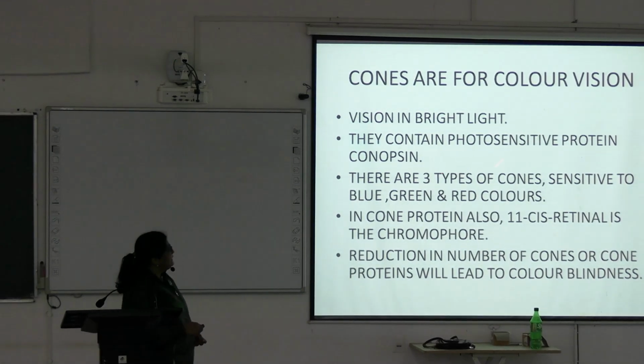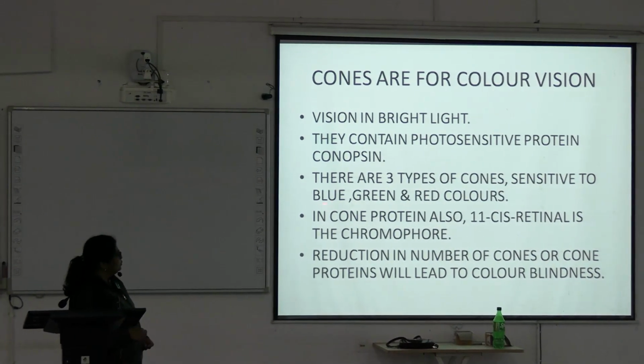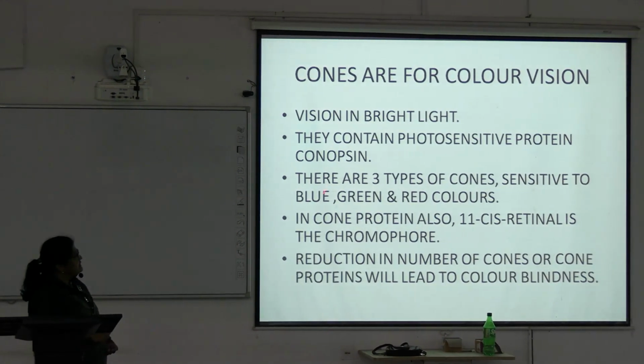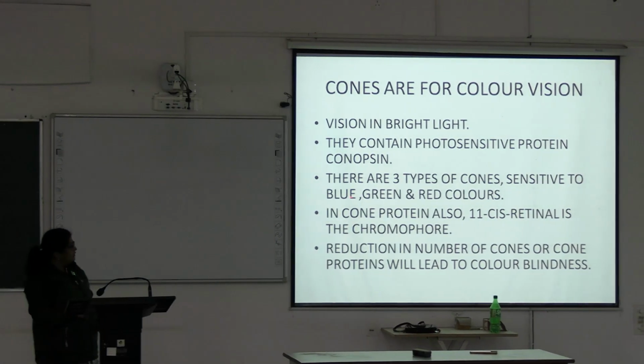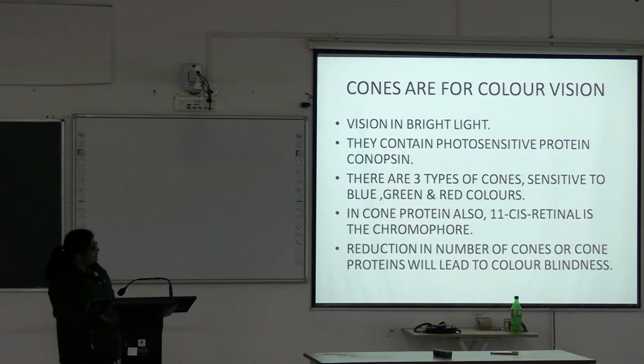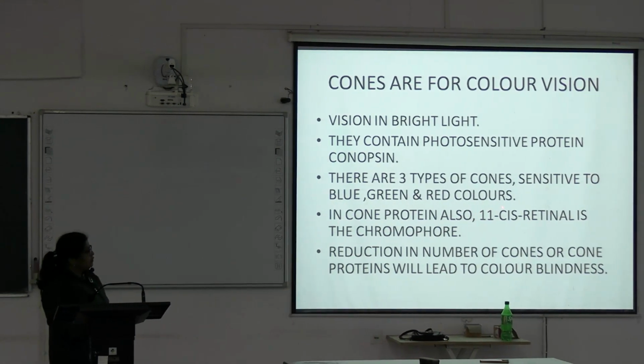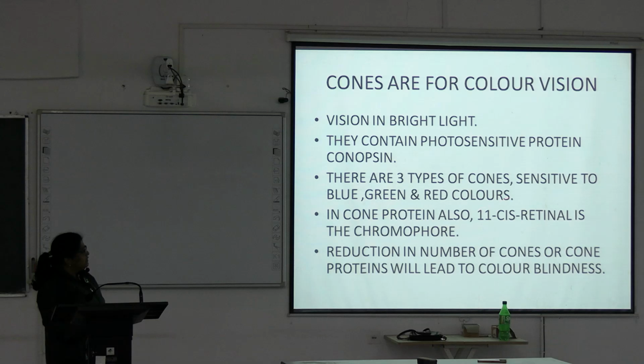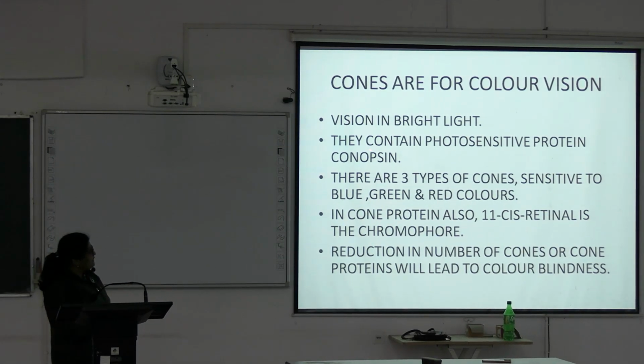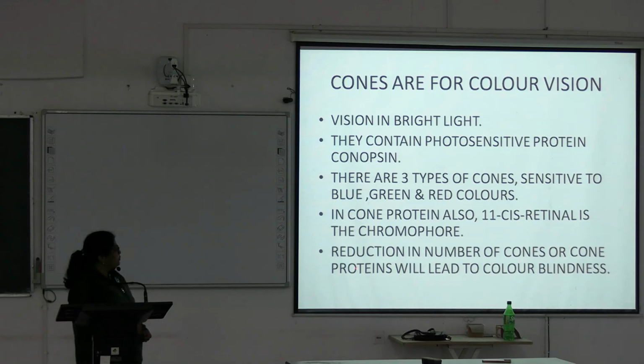Now, there are three types of cones sensitive to blue, green and red colors. To check whether color vision is okay or not, we test these blue, green and red colors in patients. In cone proteins also, 11-cis retinal is the chromophore. So, 11-cis retinal is present in both rods and cones, but the protein is changed. In cones there is conopsin, in rods there is opsin. Reduction in the number of cones or cone proteins will lead to color blindness.